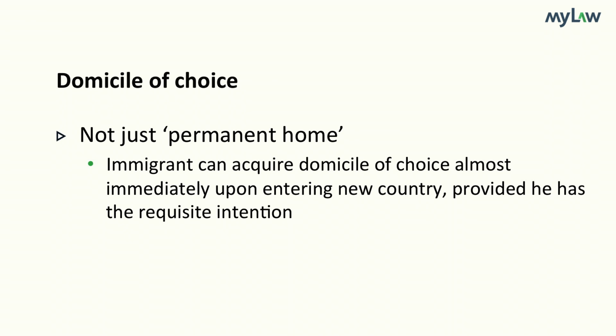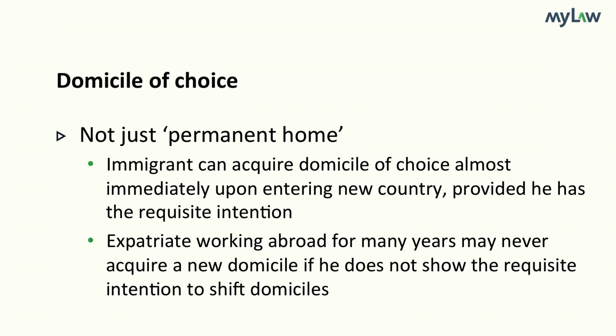At the same time, residence, however long and however stable, will not give rise to the acquisition of a domicile of choice unless the requisite intention is formed. For example, where a person works as an expatriate for many years in another country but never evinces an intention to shift his domicile there.